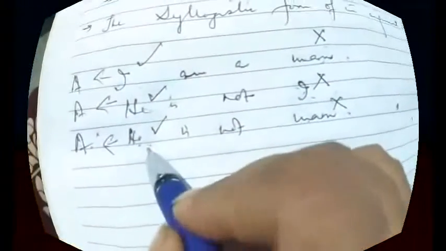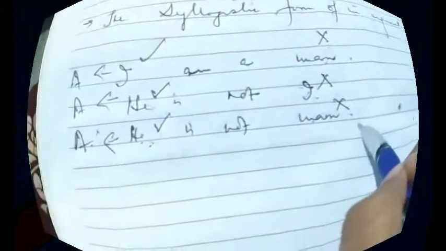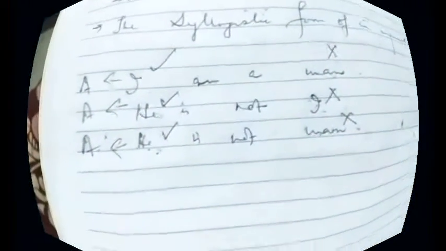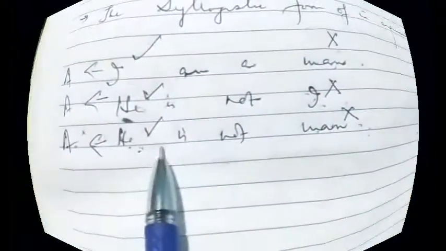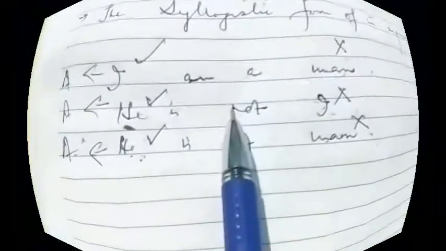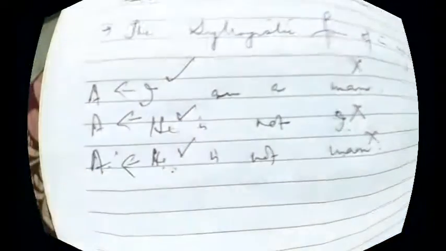In the conclusion, if any term is distributed, it should be distributed in the premise. He is distributed and it is distributed in the premise also. Man is not distributed, so we don't have any problem with this term. So this rule is also followed. Now we know that if any one of the propositions is negative, conclusion must be negative, but here no premises are negative. And we know that from 2 negative premises no conclusion can be drawn. So here we can find that there are no negative premises.